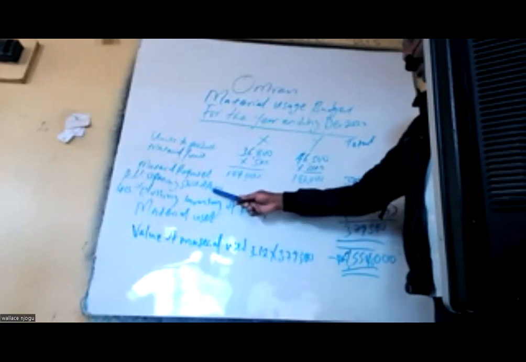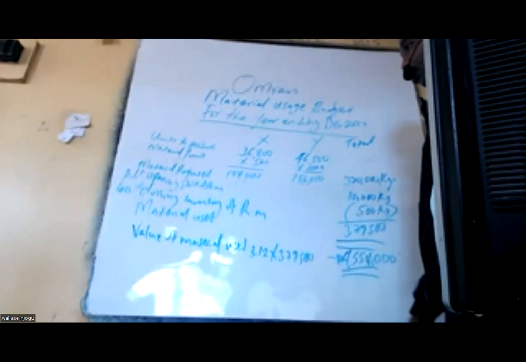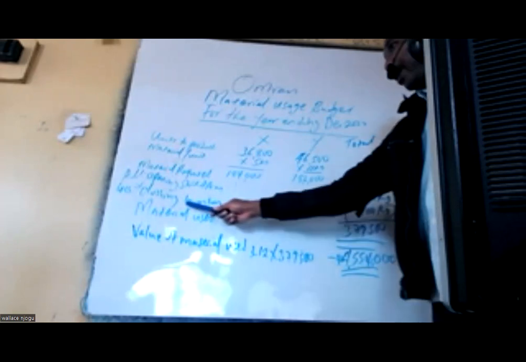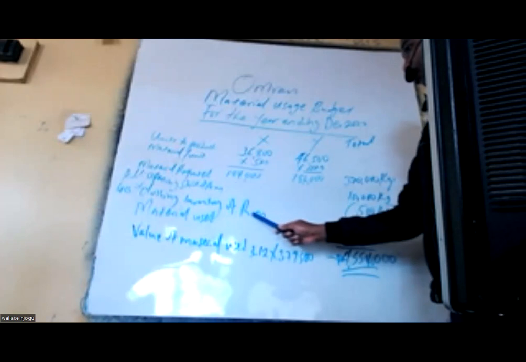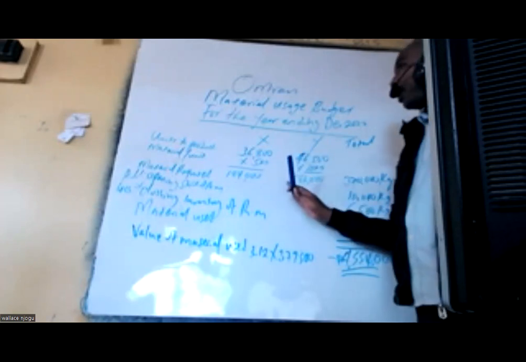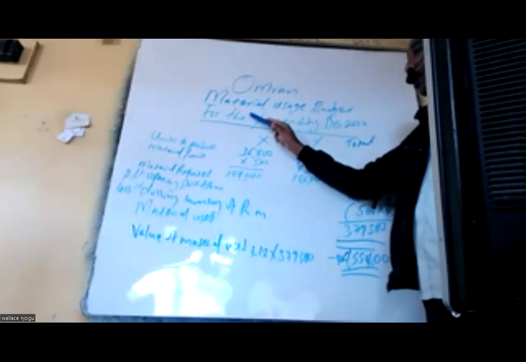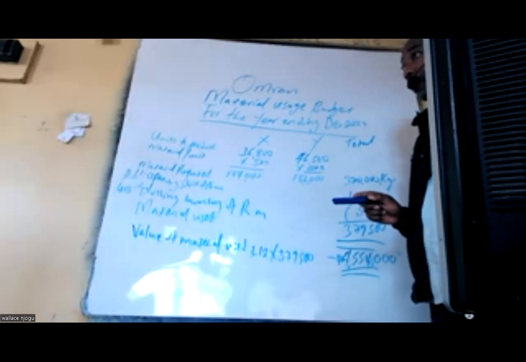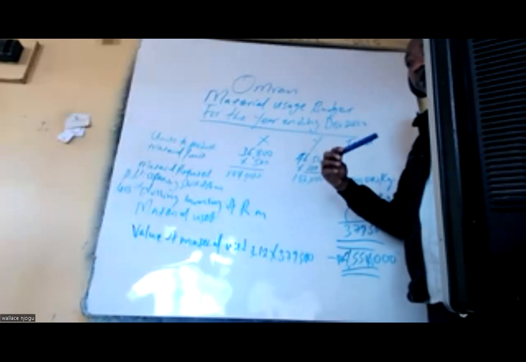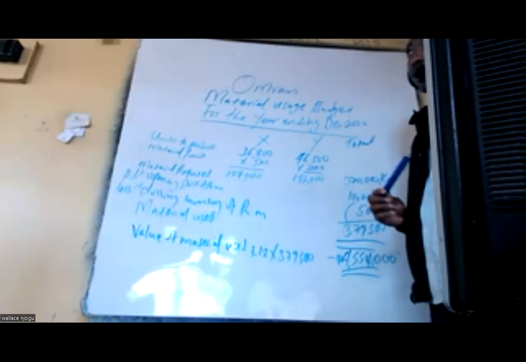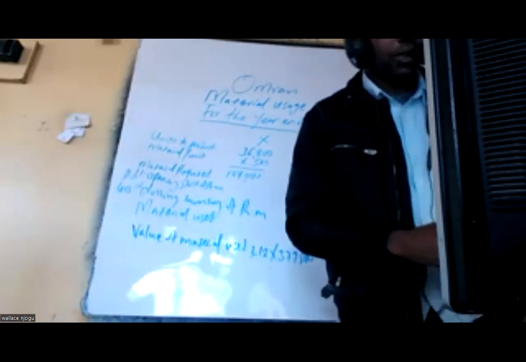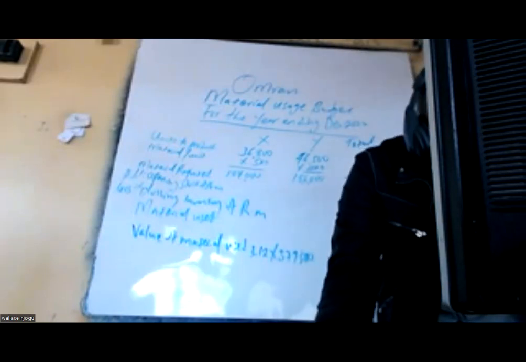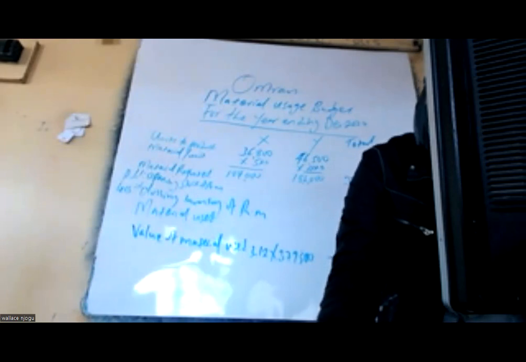So we get the material required, we add the opening raw material, and we less the closing inventory of raw material. One thing to know is that when it comes to material, you talk about the raw materials, but for production, we consider the finished goods, because they are things you have already produced.